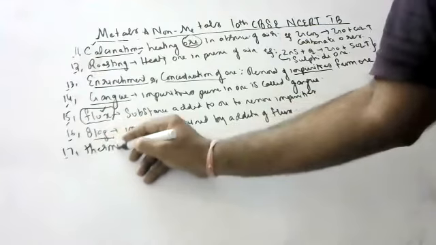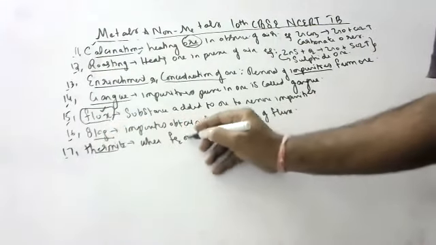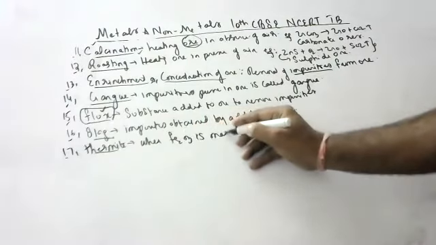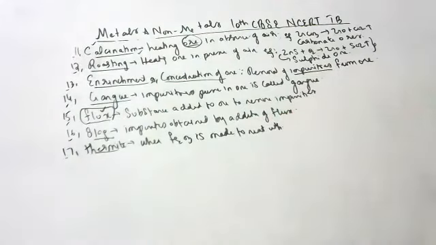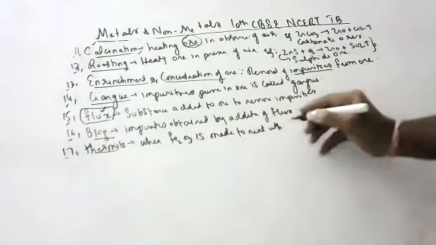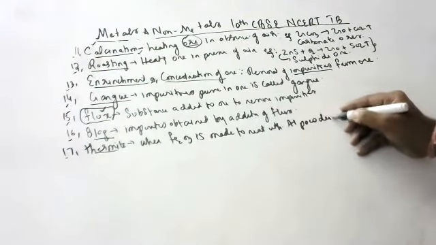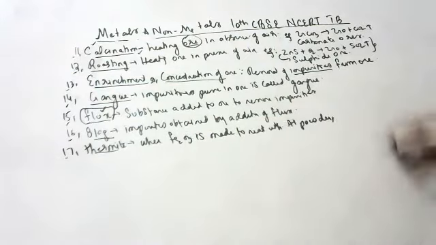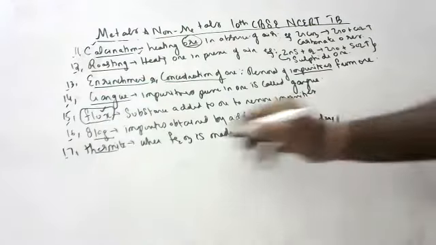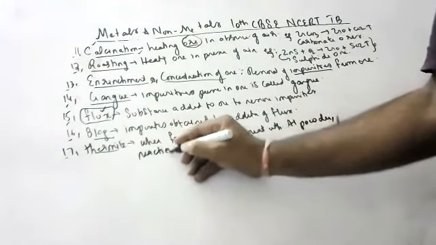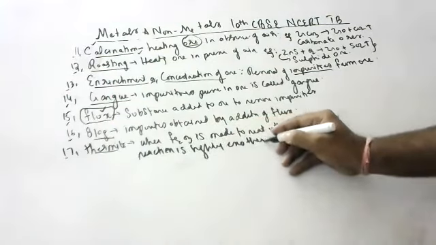Thermite reaction. What is thermite reaction, children? See here, when iron oxide is made to react with aluminium powder, this is important, children. Every year they are asking. This is there in your portion. This reaction is highly exothermic, children, very exothermic.